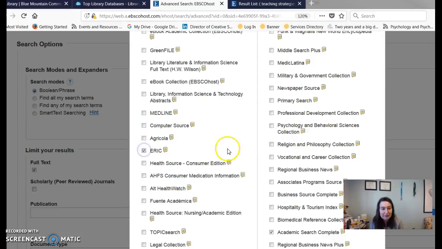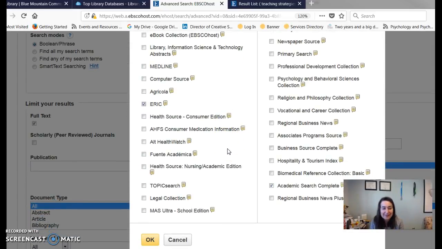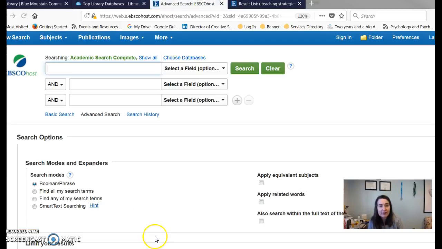It's actually been around forever, since the 1960s, and it was one of the first library databases. It was created by teachers across the country who wanted to share things like their lesson plans, their ideas, what they were doing in their classrooms, the research that they were doing. From that original work, it's become a full-fledged academic database. So we'll go ahead and click OK here.